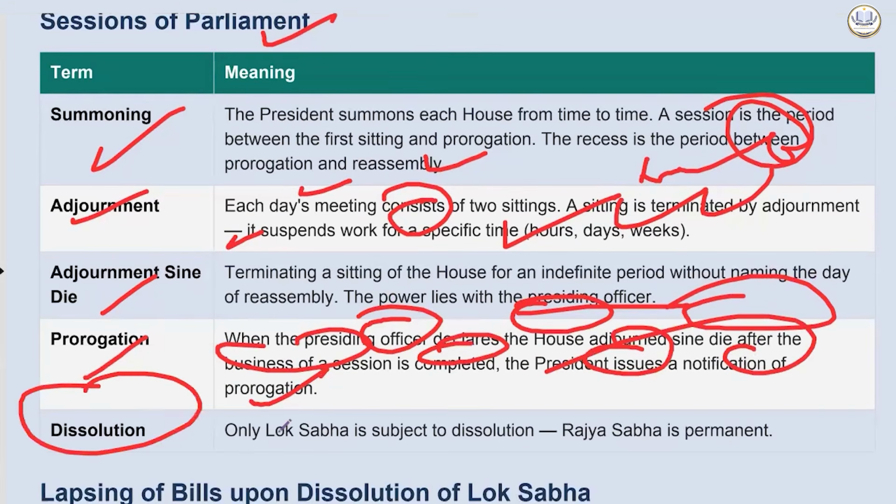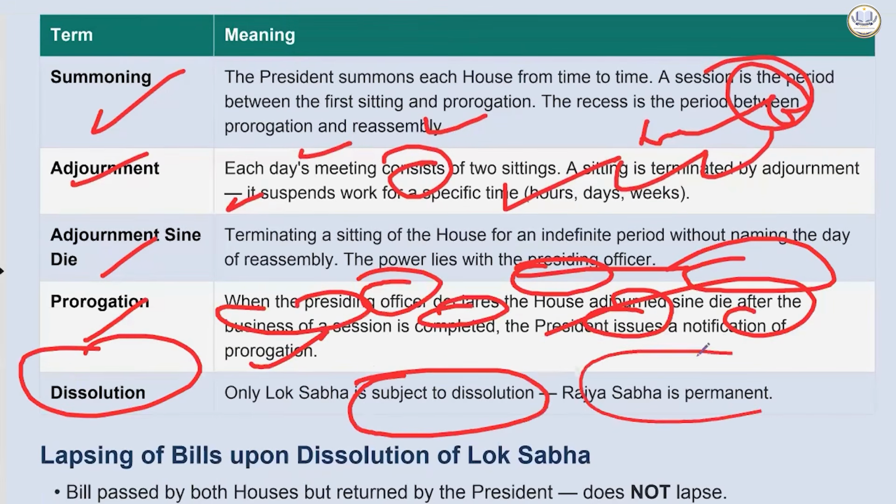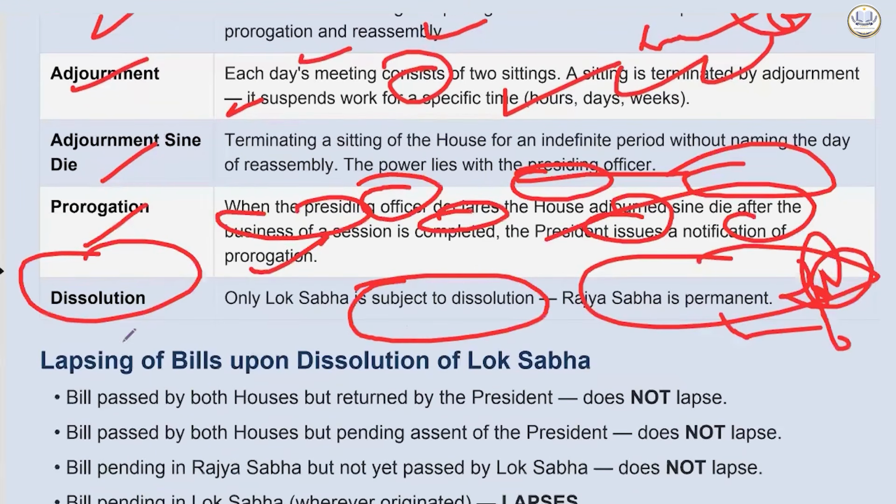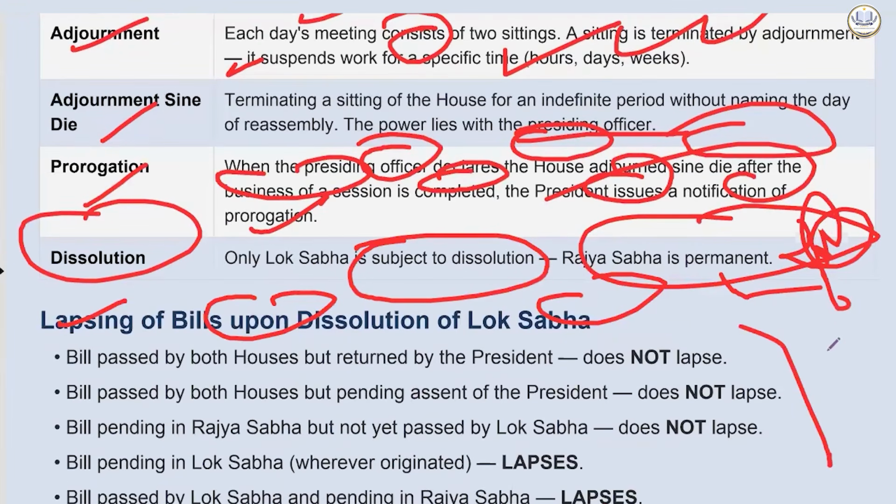Then the dissolution. Only Lok Sabha is subject to dissolution. Rajya Sabha is permanent because every 2 years 1/3 of members retire. Then lapsing of bills upon dissolution of Lok Sabha. This is something which makes questions.